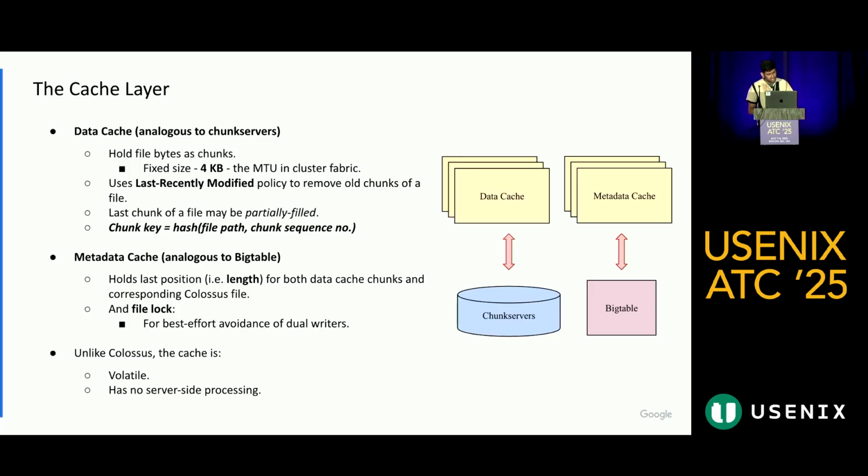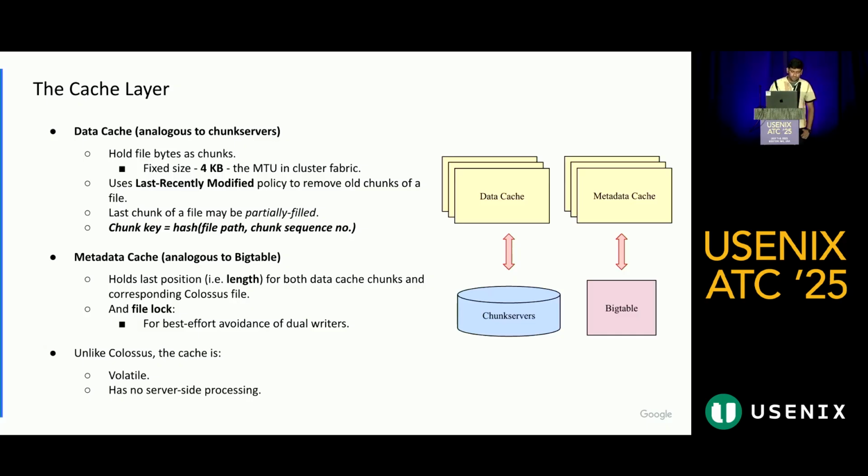In the metadata cache, the most important metadata that we store is the file length, and this is the only metadata that we really need for ordered message delivery. We also have a file lock, which is the best effort entity for avoiding dual writers.